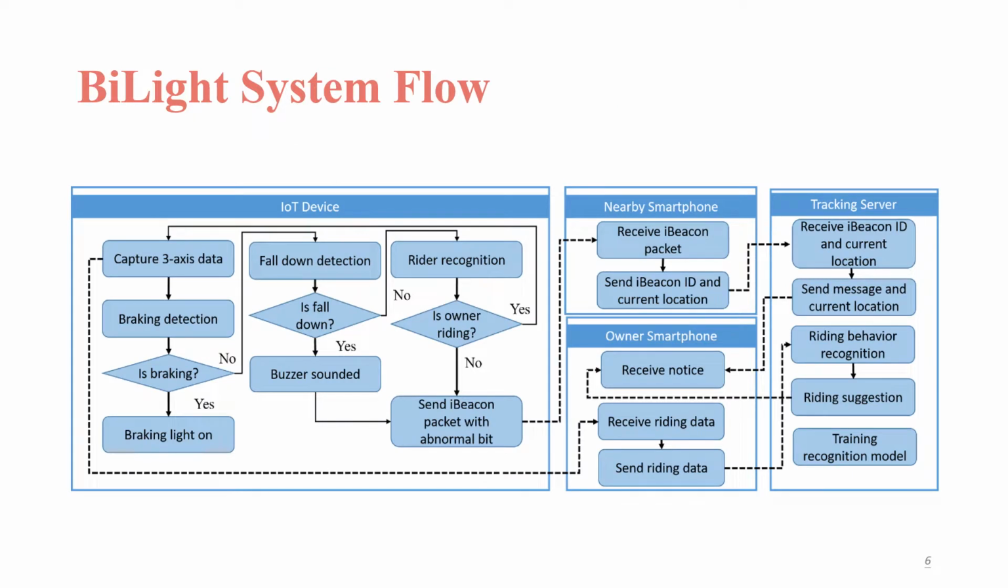Our device will capture acceleration data in real time, and when things happen, like the rider braking or the bike receiving an impact, the device will notice and do whatever it needs to do. Also, if your bike is stolen, it will open the iBeacon module to send anonymous packages to nearby smartphones and help us track our bike.